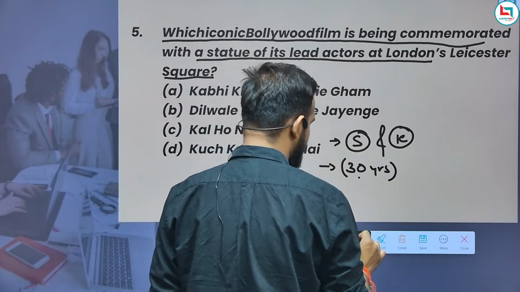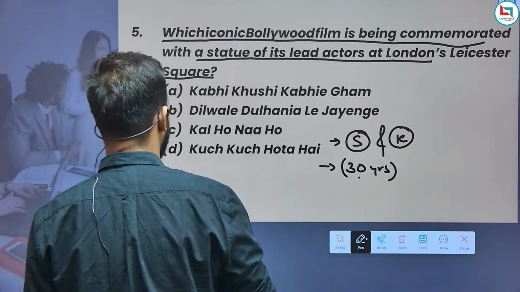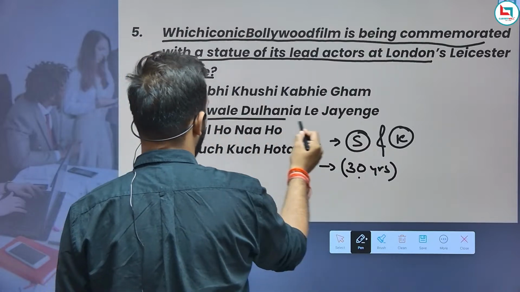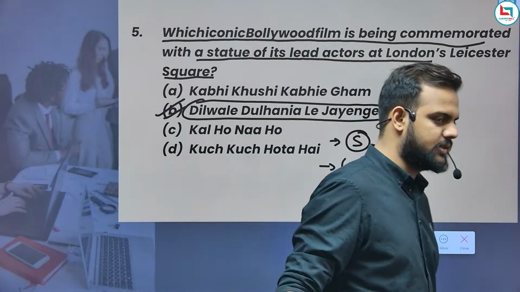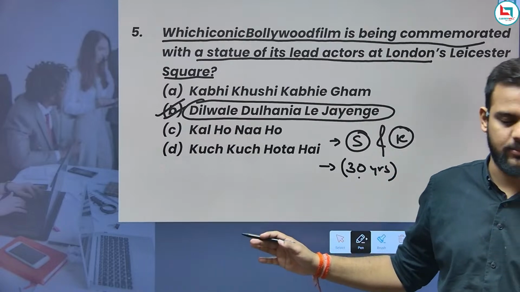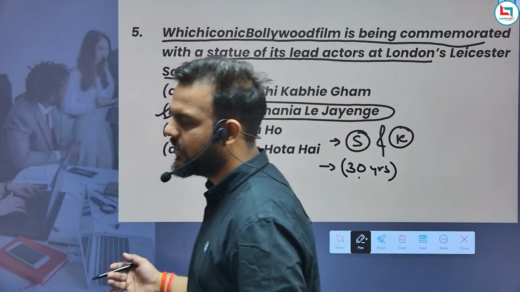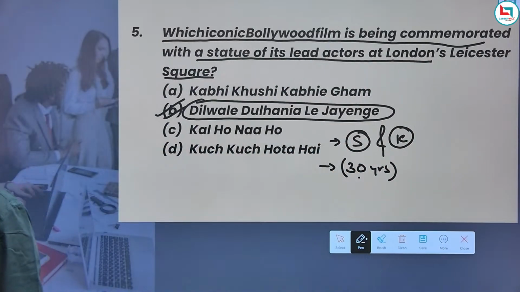The name of the film is Dilwale Dulhania Le Jayenge. This question may be asked from personalities in news, and these types of questions are important.